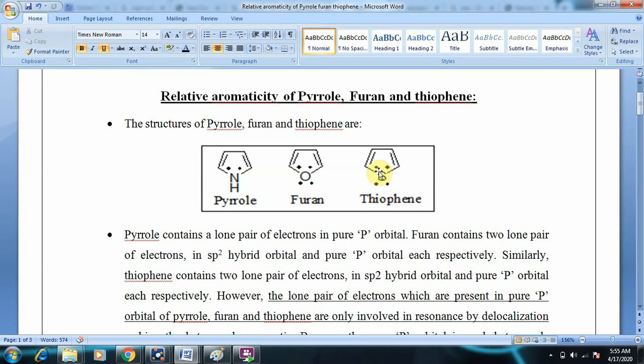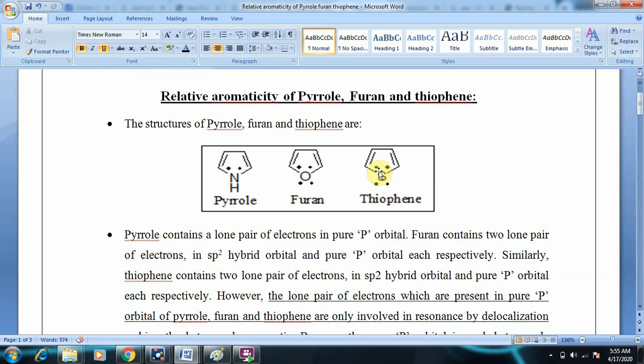And coming to thiophene, the sulfur electronegativity is found to be 2.58. So if we write the decreasing order of electronegativity, oxygen is more electronegative than nitrogen, which is more electronegative than sulfur.